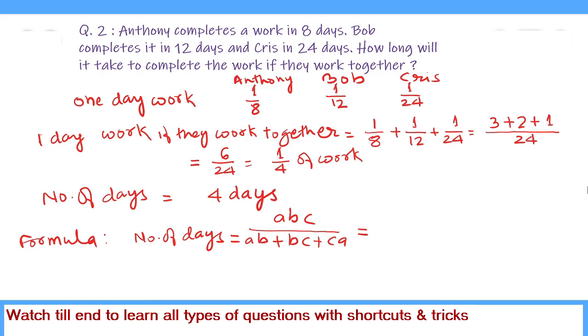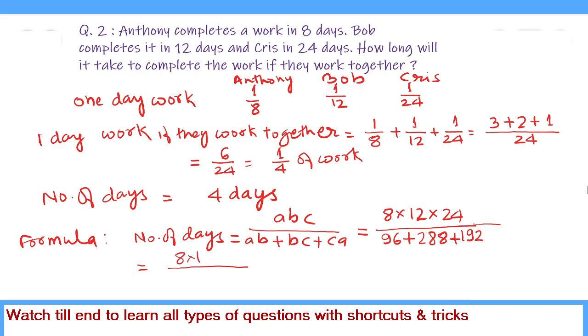So here we put the number of days, A equal to 8 multiplied by B equal to 12 multiplied by C equal to 24, upon AB, which is 8 into 12, 96, plus BC, which is 12 into 24. So 12 into 24 comes out to be: 12 times 4 is 48. We carry 4. 12 times 2 is 24 plus 4 is 28, plus CA, which is 8 multiplied by 24. That comes out to be 8 times 4 is 32. We carry 3 and write 2. 8 times 2 is 16, plus 3 is 19.